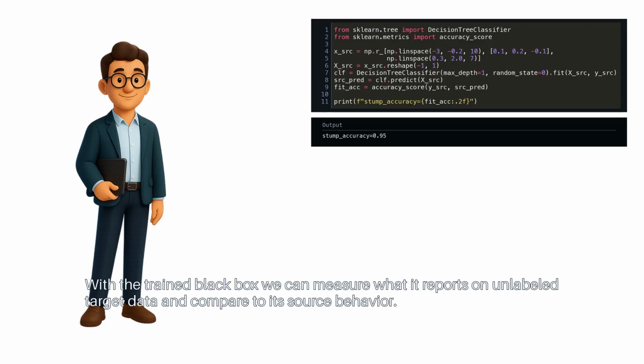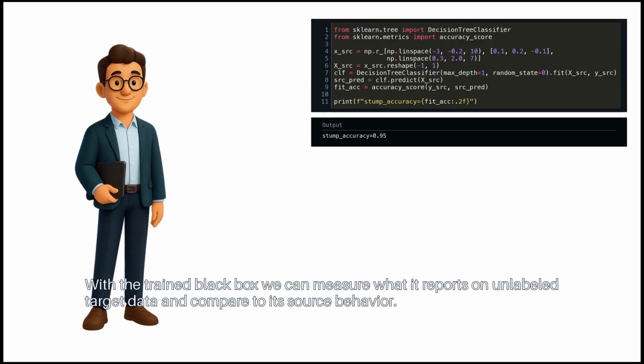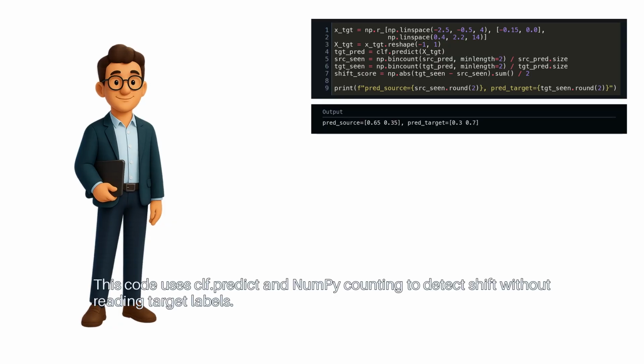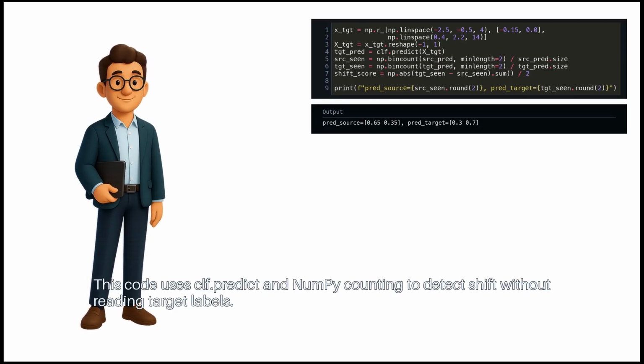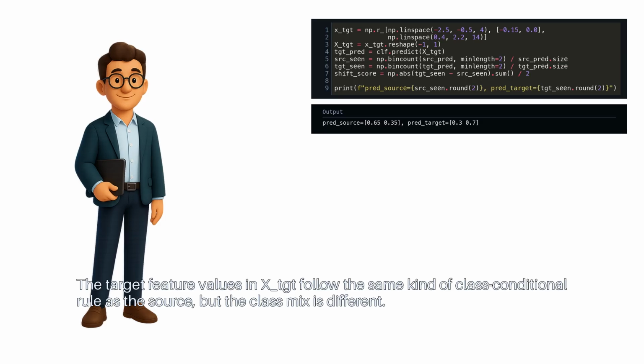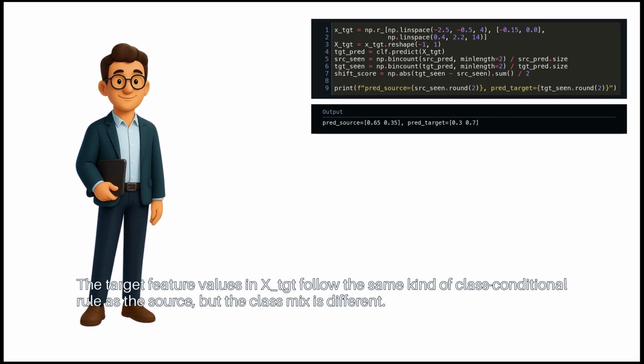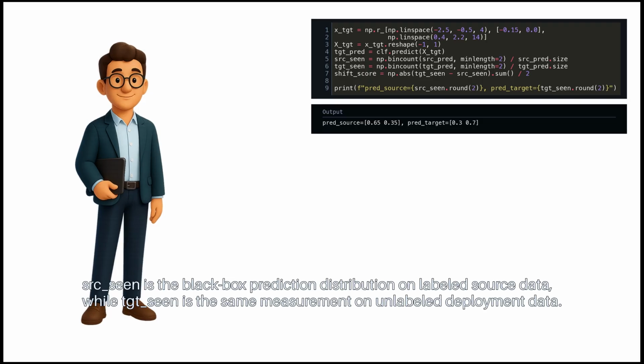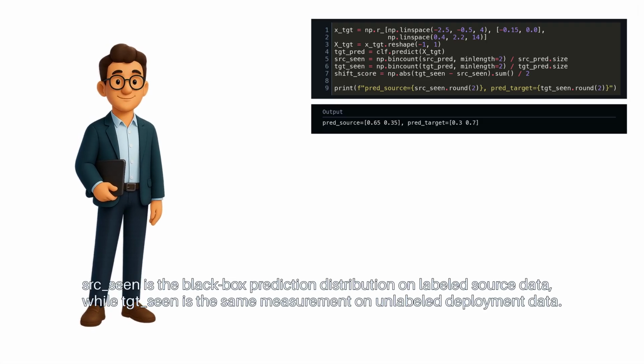With the trained black box, we can measure what it reports on unlabeled target data and compare to its source behavior. This code uses clf.predict and NumPy counting to detect shift without reading target labels. The target feature values in X_tgt follow the same kind of class conditional rule as the source, but the class mix is different. q_src is the black box prediction distribution on labeled source data, while q_tgt is the same measurement on unlabeled deployment data.